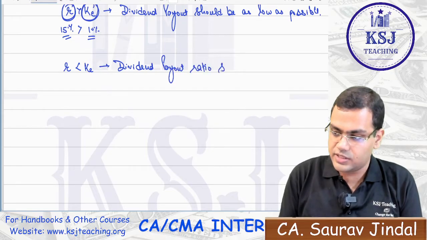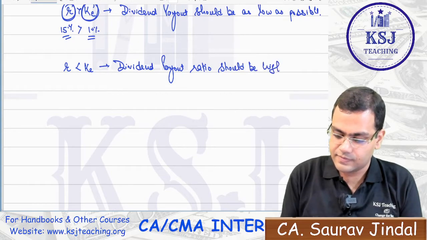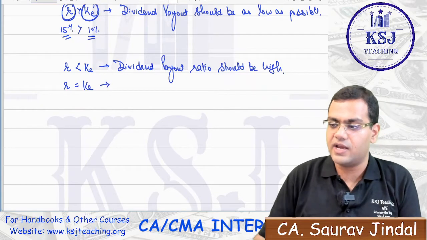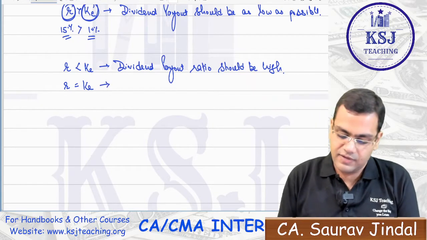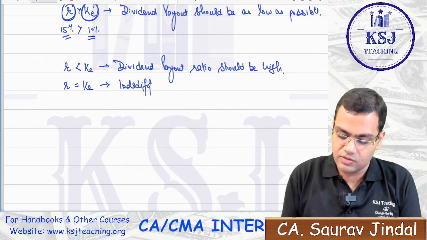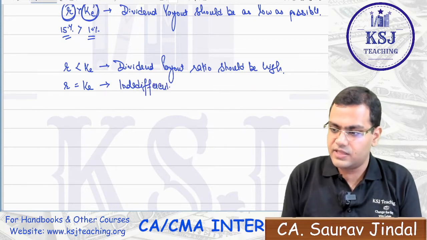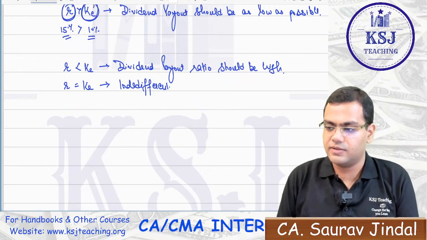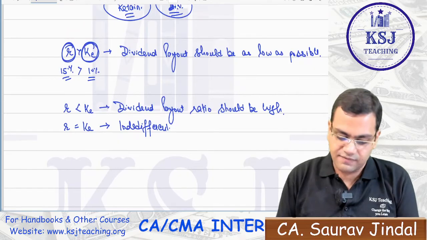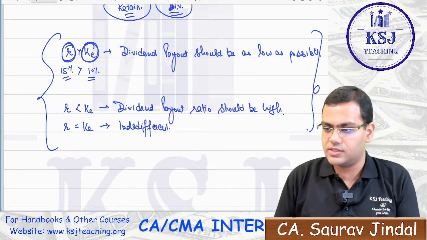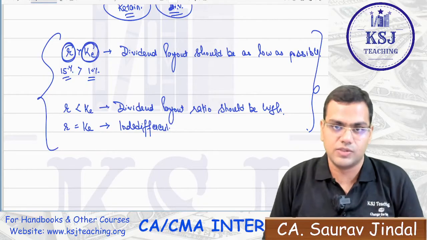Dividend payout ratio should be high. Right, sir? If R is equal to KE, then we are indifferent whether to pay dividends or whether you retain the money. We are indifferent about that. Clear? So this is a very important relationship, and this is used while doing the questions, right?